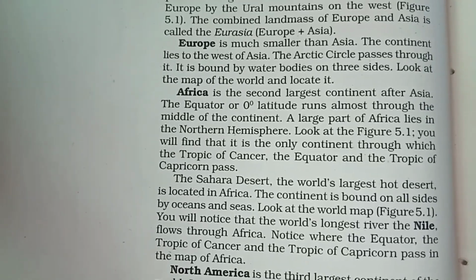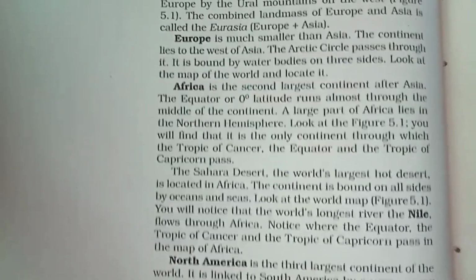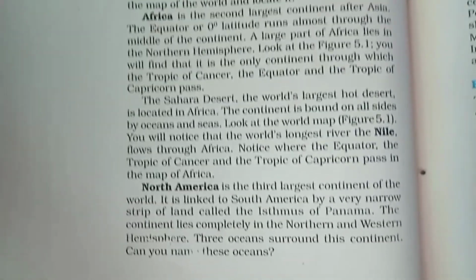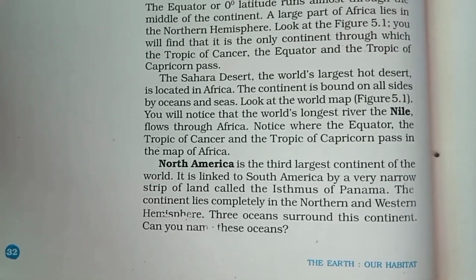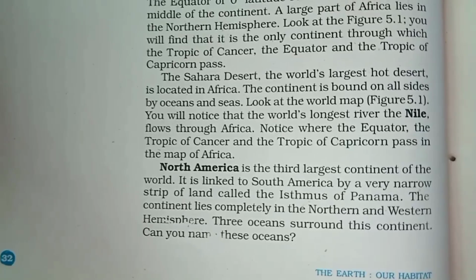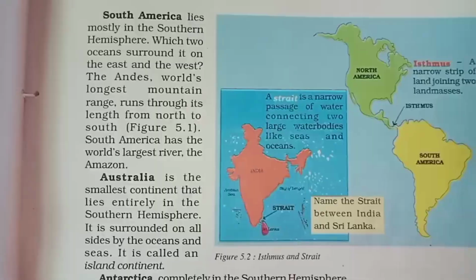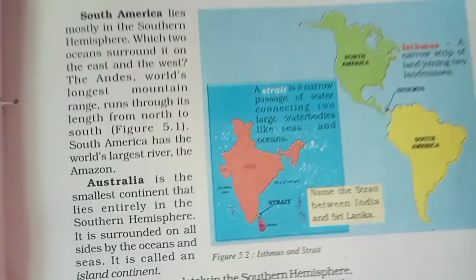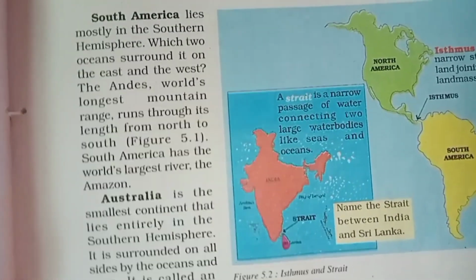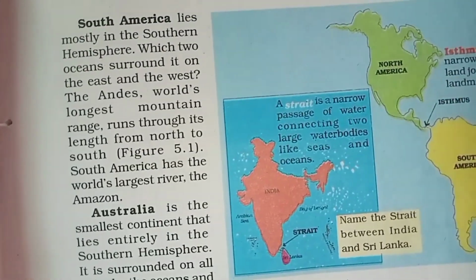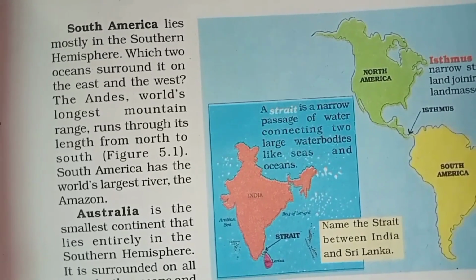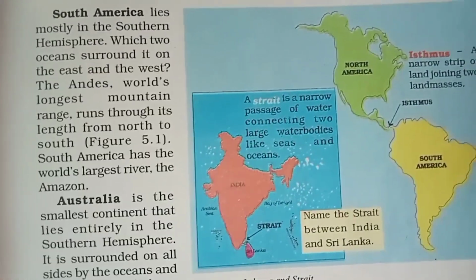All the oceans of the world are connected with one another. Look at the map of the world, figure 5.1. Are all the land masses connected with one another? The level of seawater remains the same everywhere. Elevation of land is measured from the level of the sea, which is taken as 0.